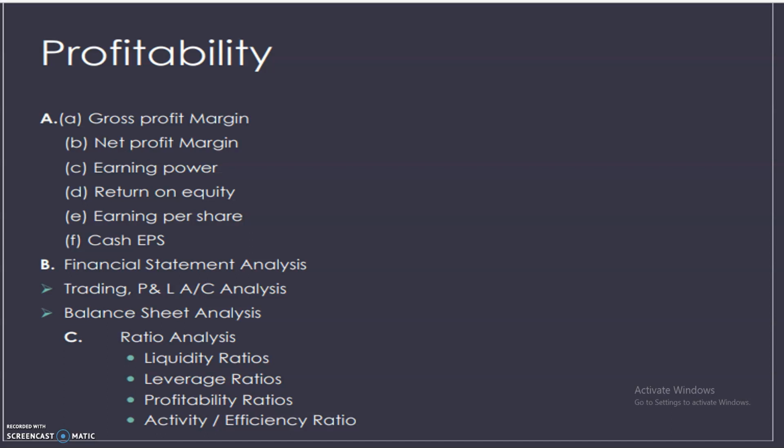Under financial statement analysis, you need to analyze the trading and profit and loss account and balance sheet. Then we should go for ratio analysis. In ratios, liquidity ratios, leverage ratios, and profitability ratios, and then activity or efficiency analysis is also needed. I'm not going to explain the ratio analysis since you have studied it.